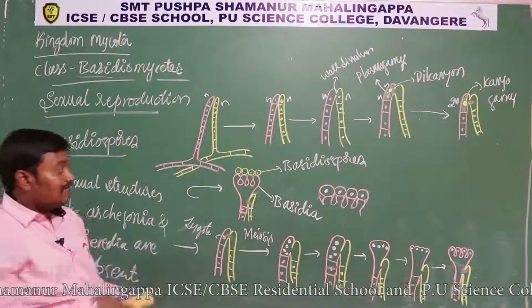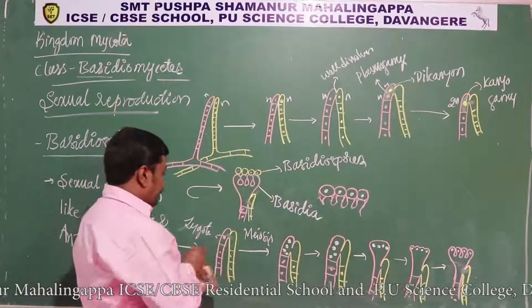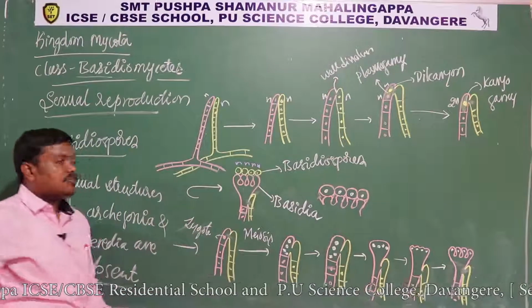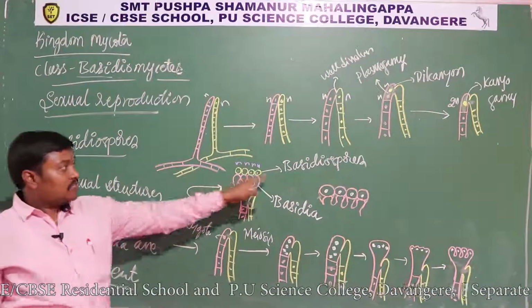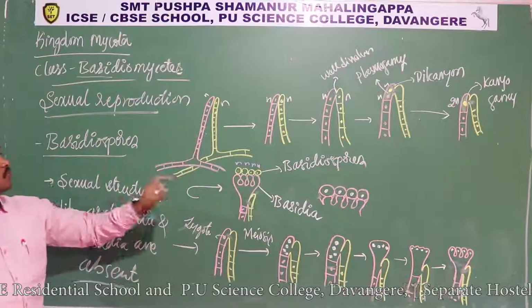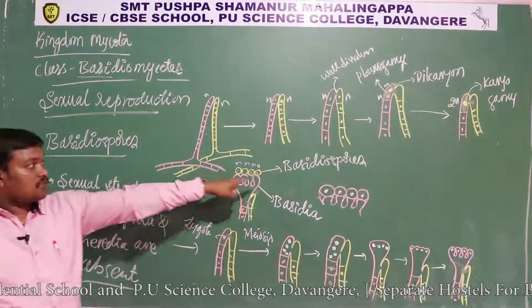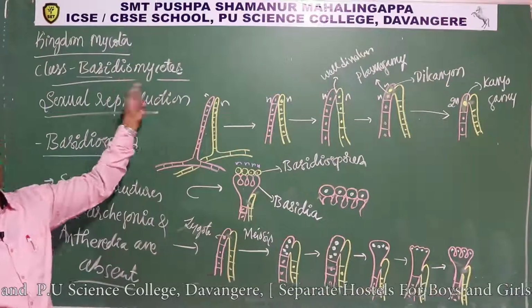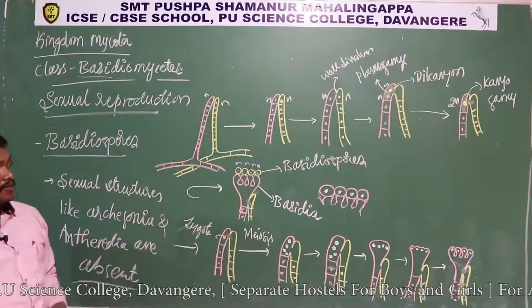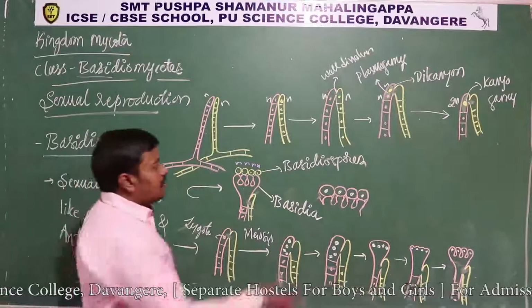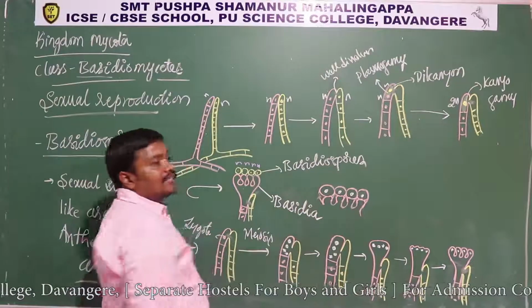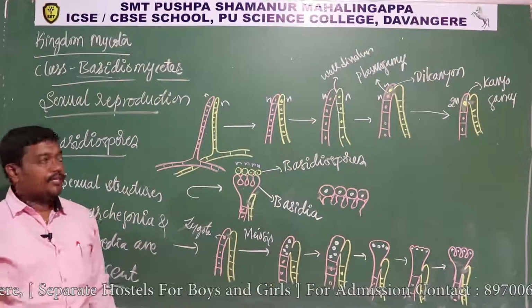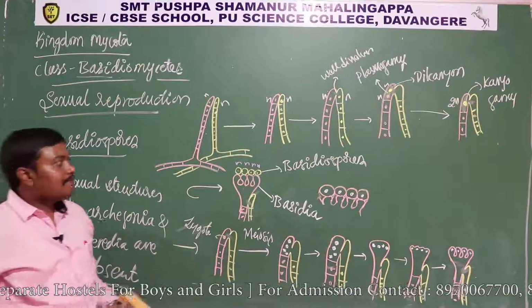Those are haploid in nature. So the zygote is diploid, then they become haploid, haploid, haploid. So haploid spores are going to be produced. That's why these are sexual spores. Those sexual spores are called basidiospores, which are produced in a basidia. That's why this group of fungi is called basidiomycete. Okay, and many such basidia are grouped together to form a compact structure. That compact structure is called basidiocarp.